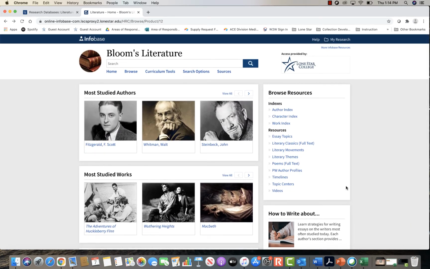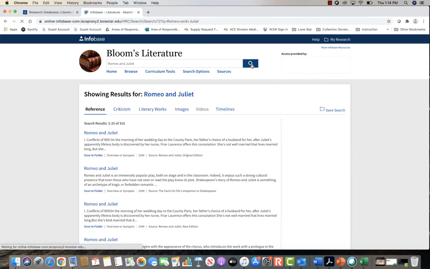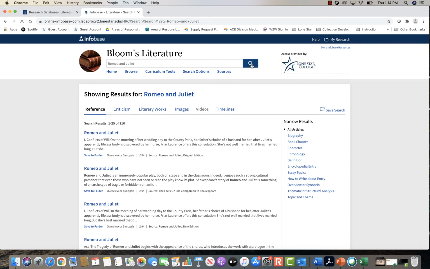There's also a browse resources box, so if you're wanting to do some browsing around and searching, you can click on those links. But if you know what you're wanting to search for, you can go ahead and type it into the search bar here at the top. We're looking for articles on Romeo and Juliet, so I'm going to go ahead and type that in. And so it's showing its results for Romeo and Juliet.